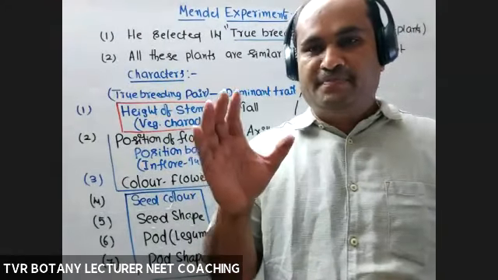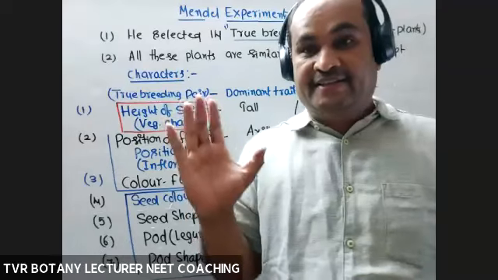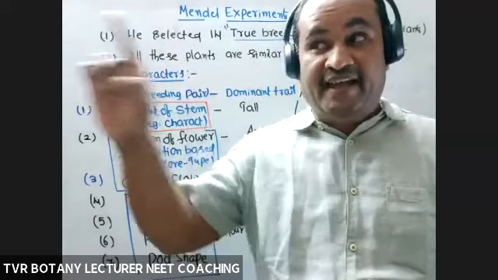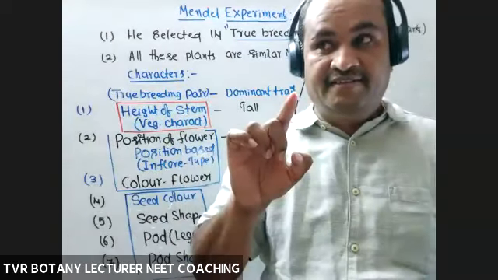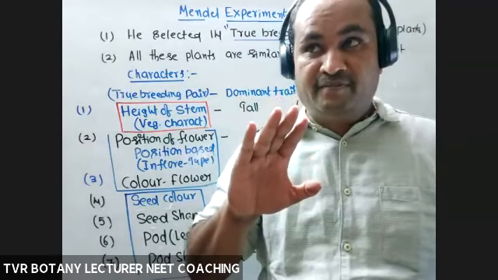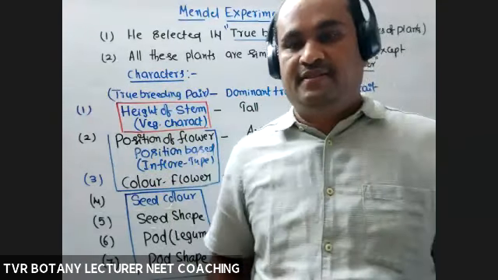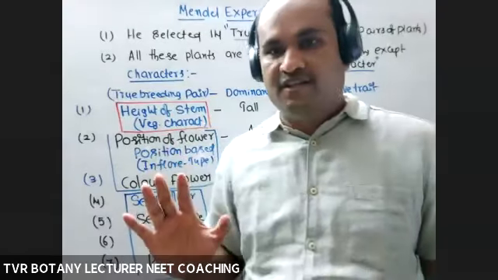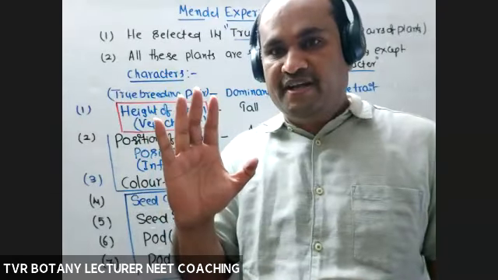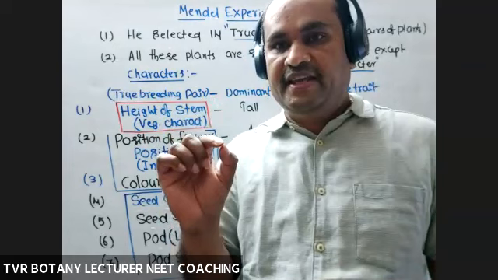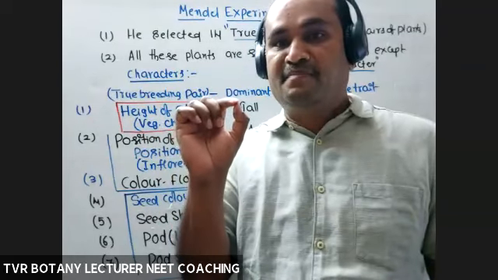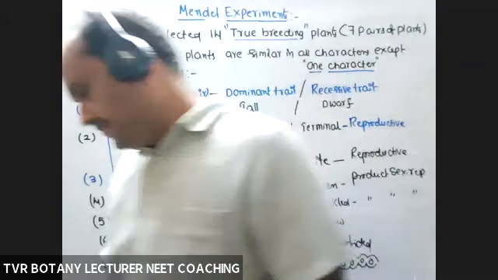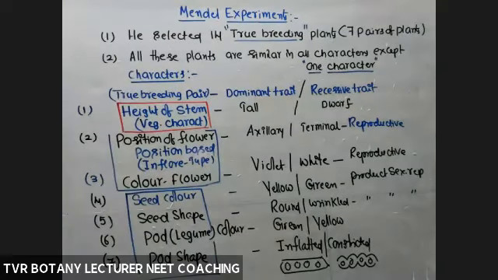Okay, so what is the purpose of selection of these characters? To study inheritance. Whether that character is passing from the parent or not. That was the objective of Mendel. What was the objective of Mendel? To study inheritance, mechanism of inheritance. Okay, right?